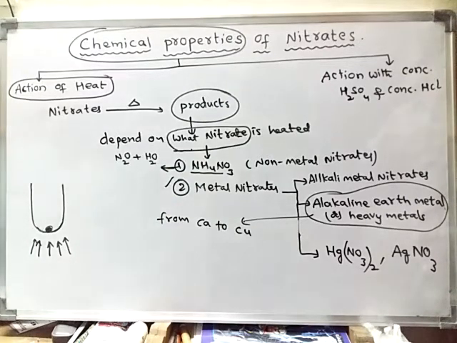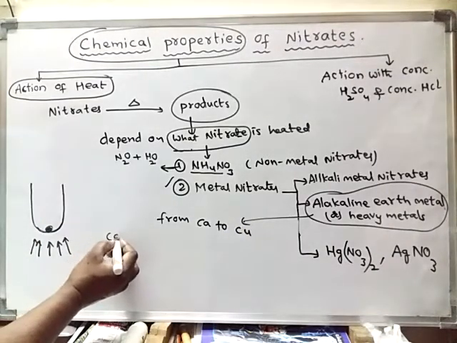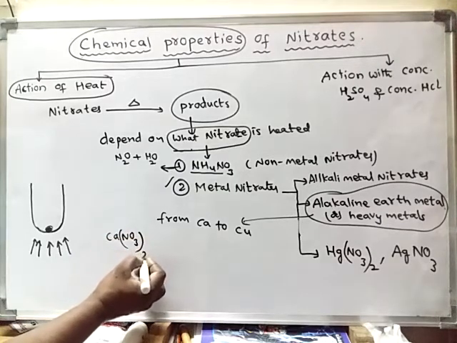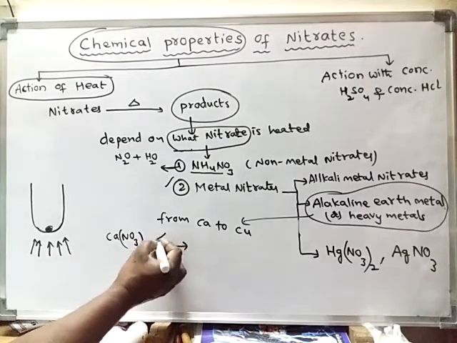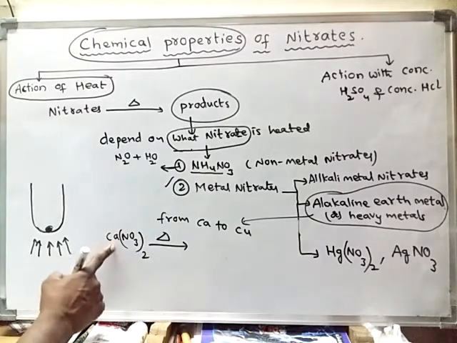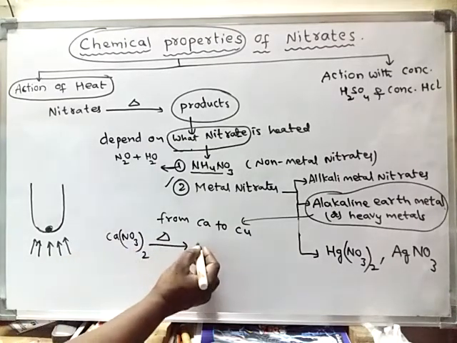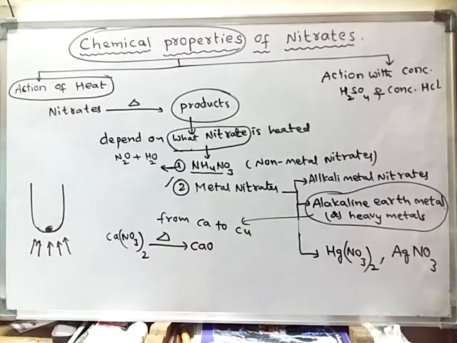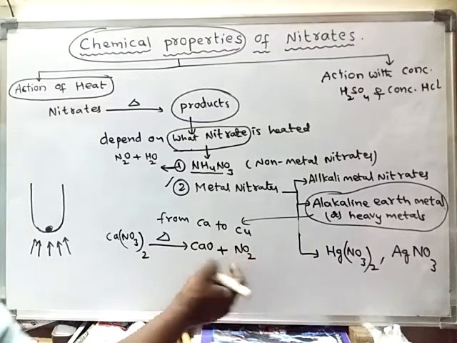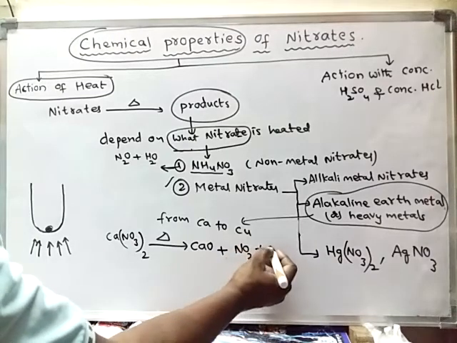Generally their nitrates upon heating, for example calcium nitrate, form its oxide. Which metal? Calcium. So calcium oxide is formed, along with the formation of nitrogen dioxide gas, a reddish brown colored gas, and oxygen.